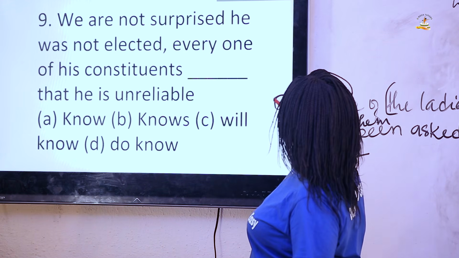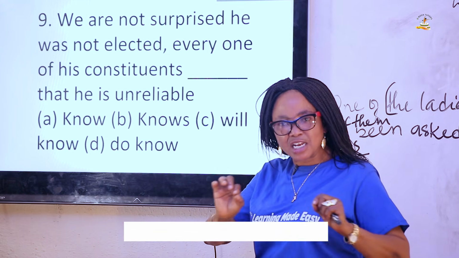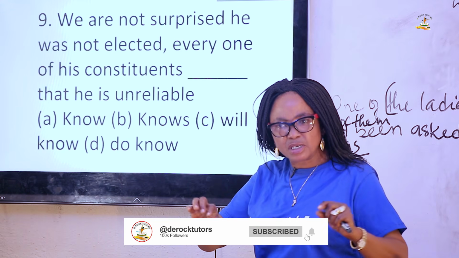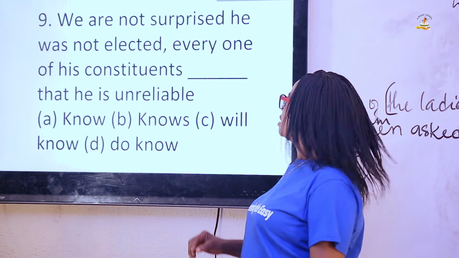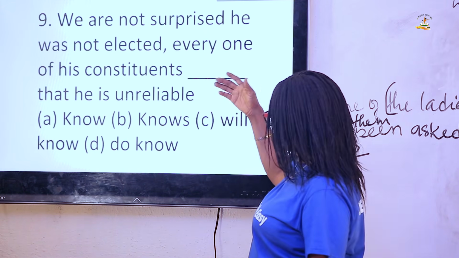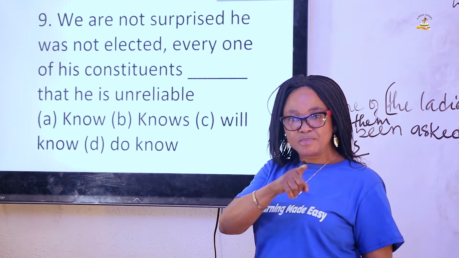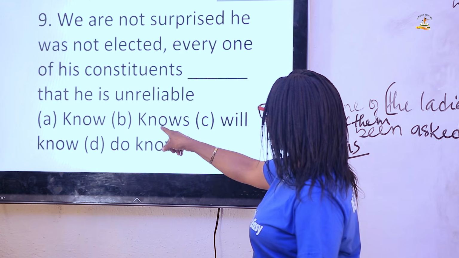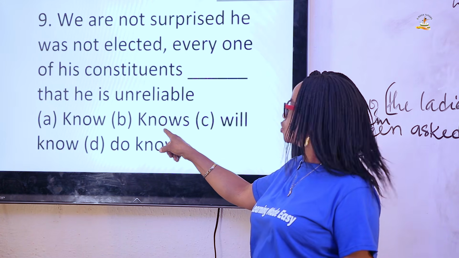The reason is that we have employed everyone. In English language, wherever you see everyone, anyone, somebody, and so on, or one of, the rules of concord say the verb that should follow should be a singular verb. That is why we have employed knows.